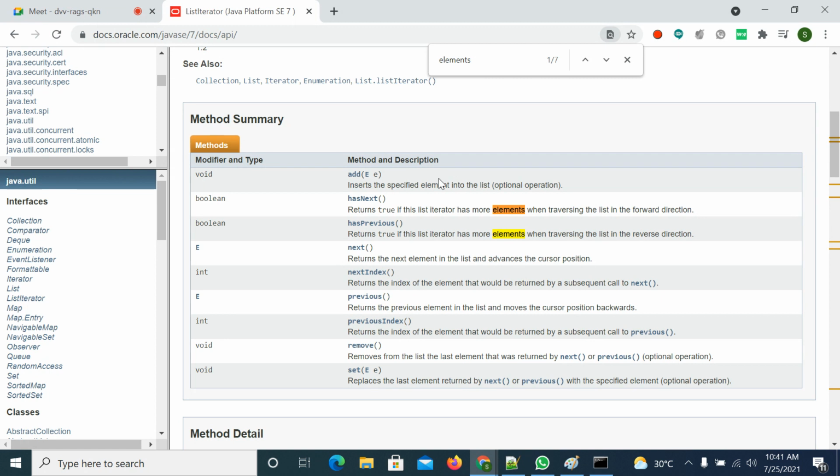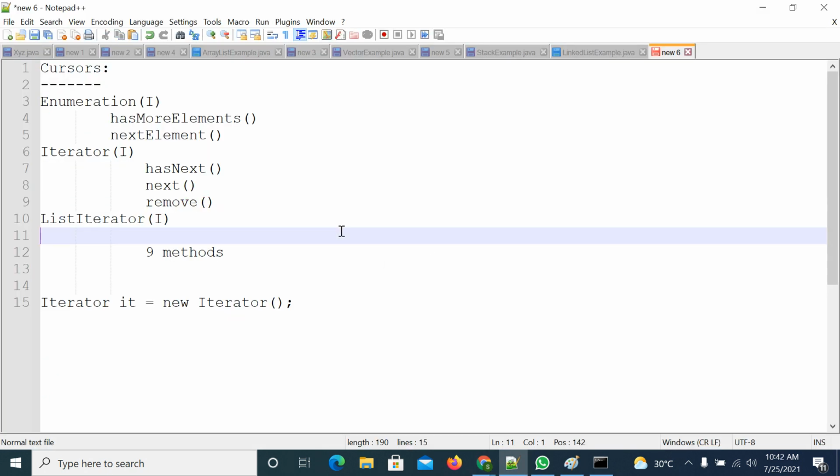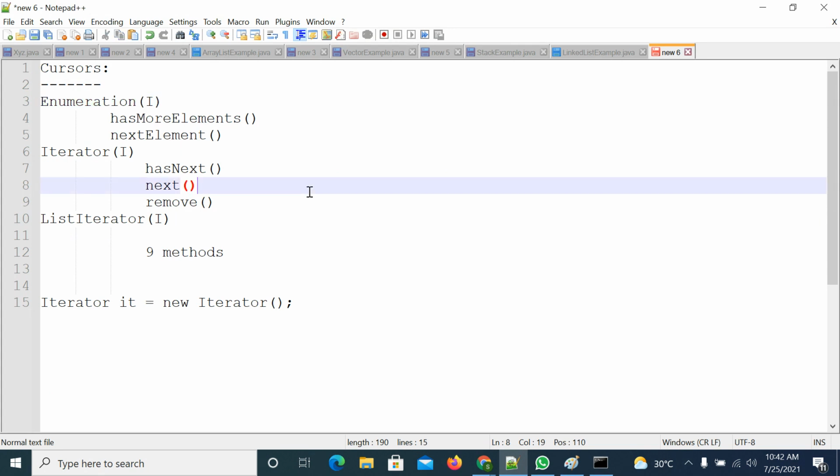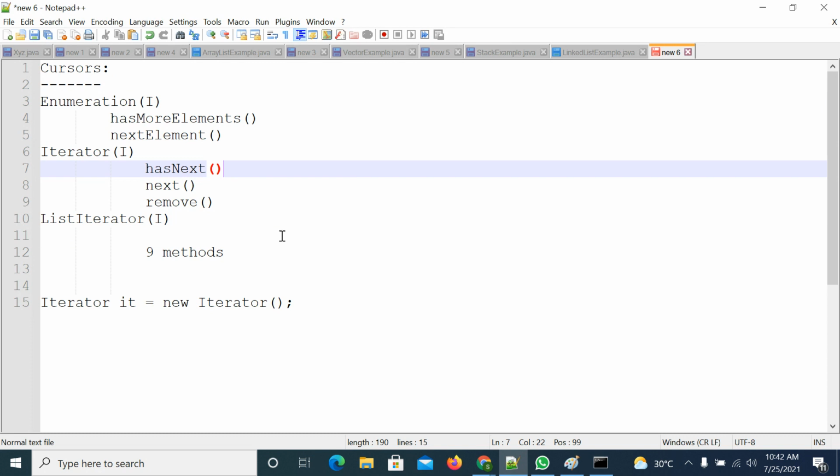First we will try to understand why three cursors are there, what the uses of those cursors are, and how to use those methods. We'll start with Enumeration and try to understand its purpose. We'll try to collect the elements, so I'll write one simple example.